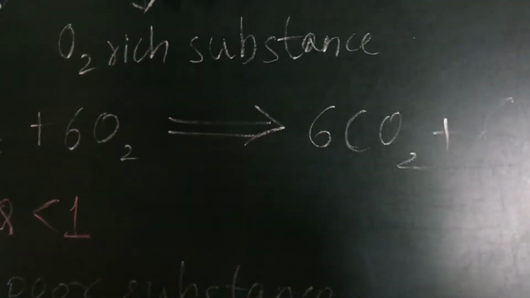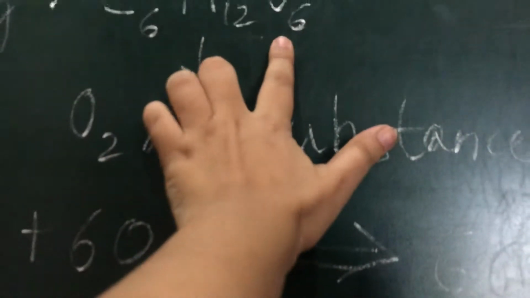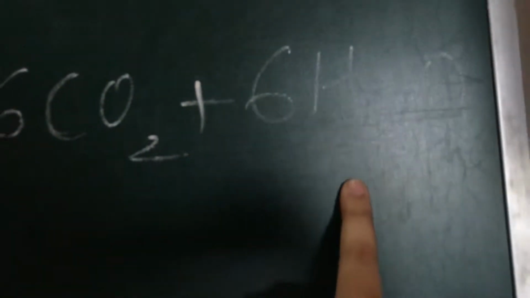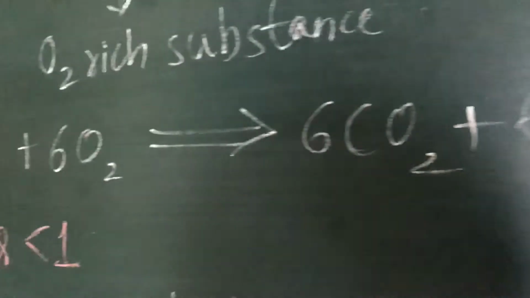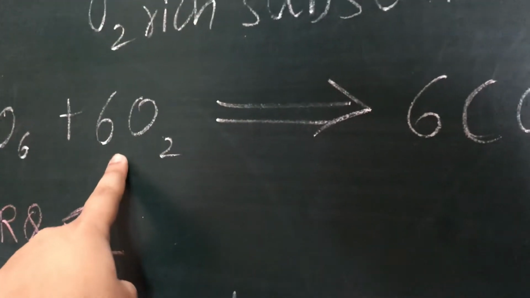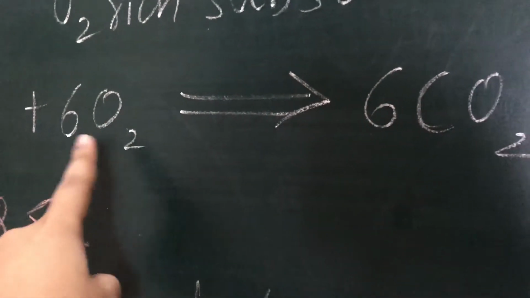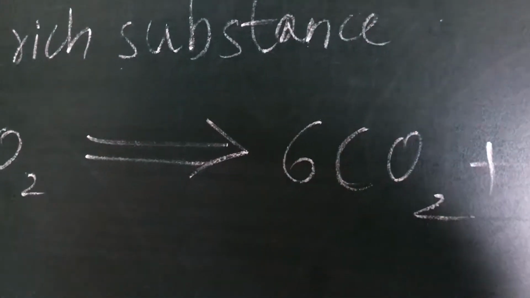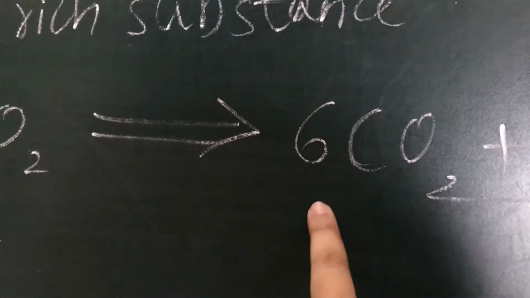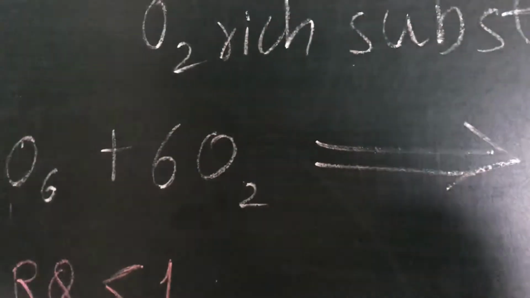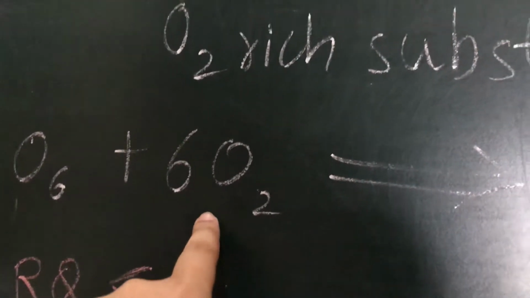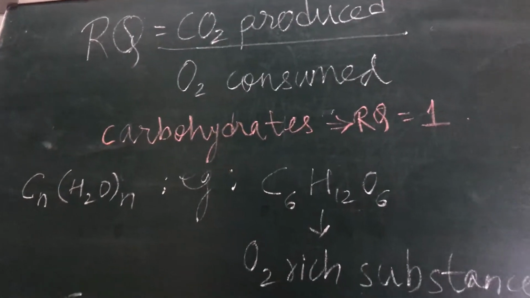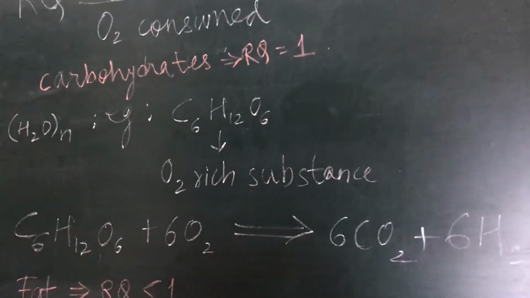The oxygen within the molecule was just enough to convert the hydrogen into water, 6H2O, and the oxygen consumed externally, 6 oxygen, is required to convert the 6 carbon into 6 carbon dioxide. So the carbon dioxide produced, 6, upon the oxygen consumed, 6, is 6 by 6, which is 1. So the RQ ratio in case of carbohydrates is 1.